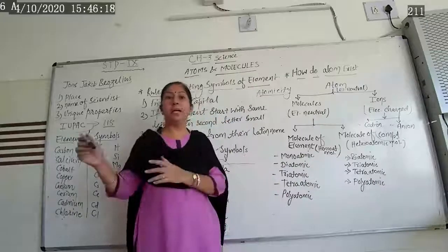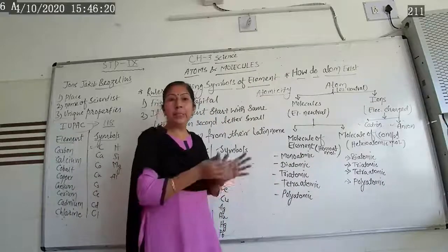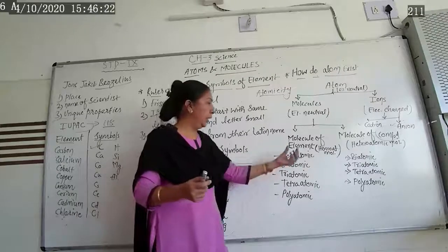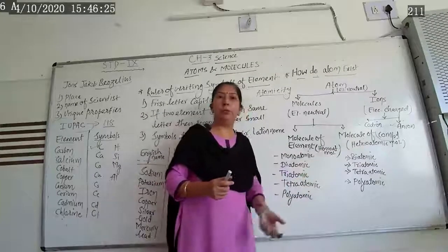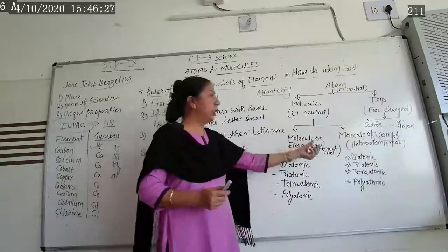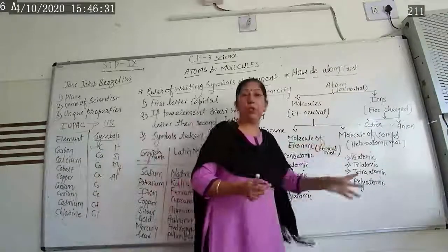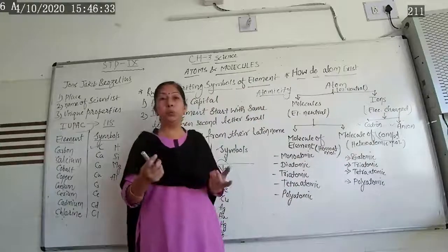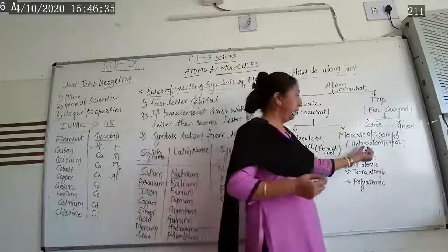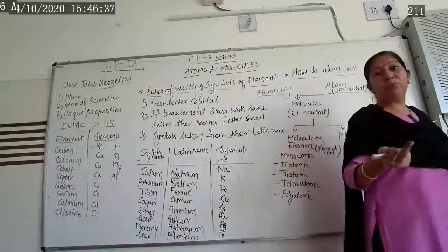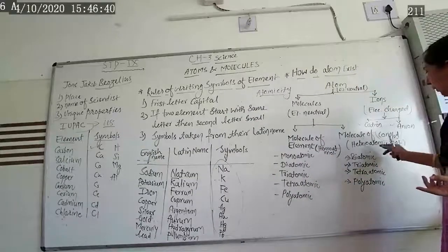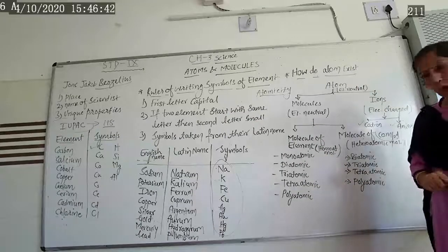Homo means the same type of atoms combined together to form a molecule, called a homoatomic molecule. And molecular compound is also known as a heteroatomic molecule. Hetero means different atoms combine together to form molecules of a compound, called a heteroatomic molecule.